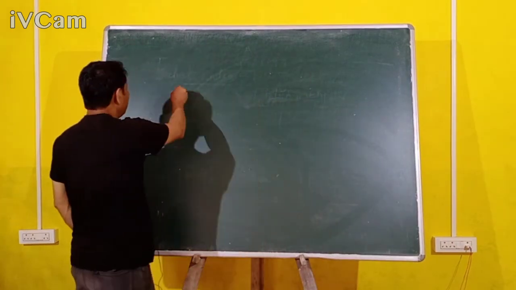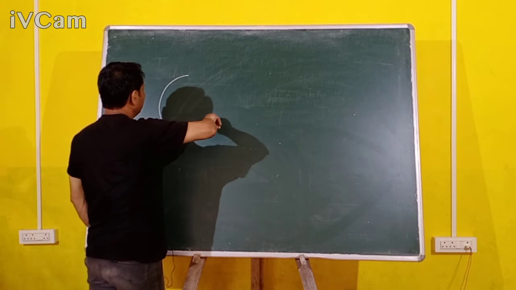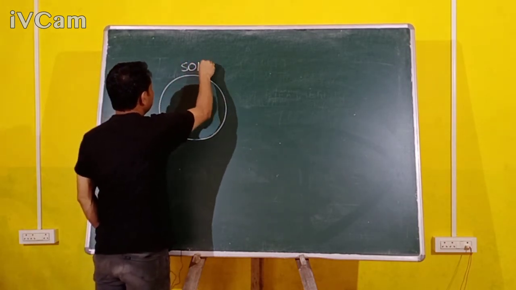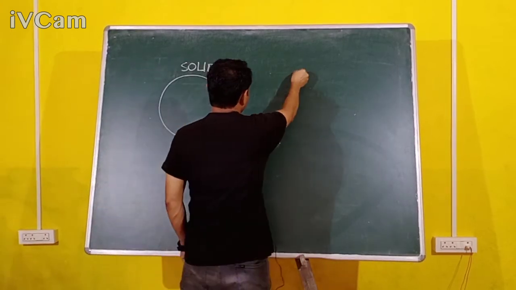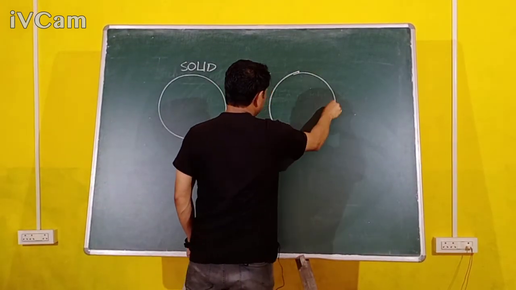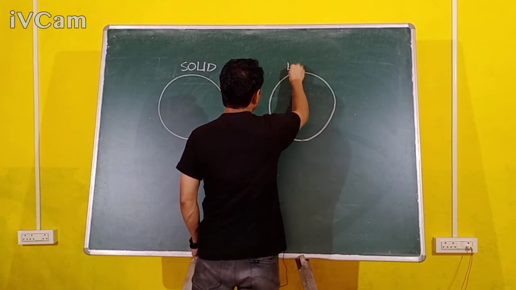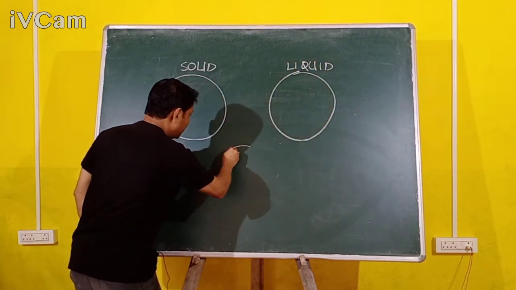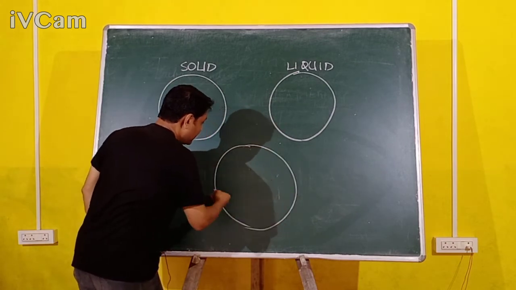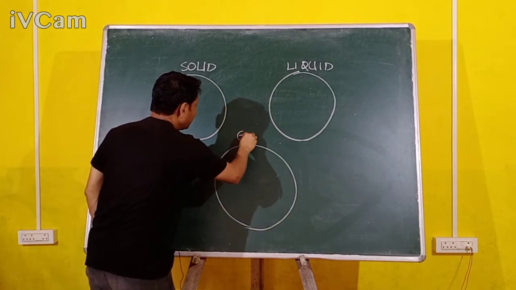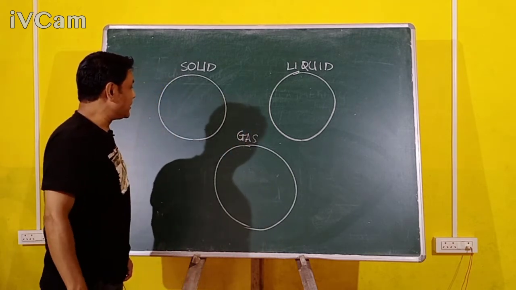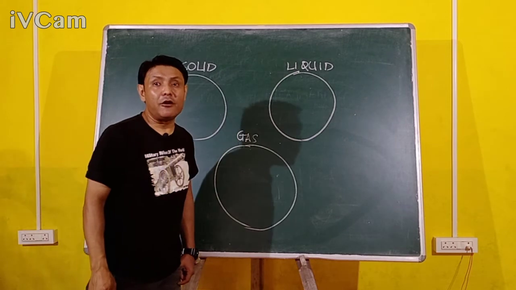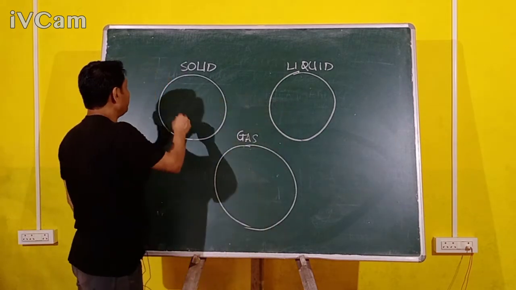So this is, let's say, solid, this is liquid, and this is gas. So we will talk about the arrangement of molecules in matter.